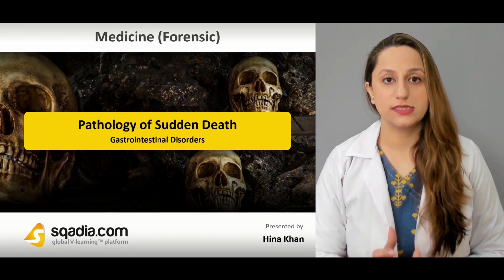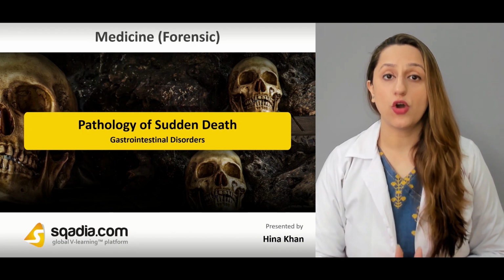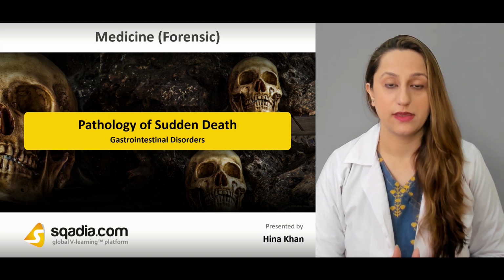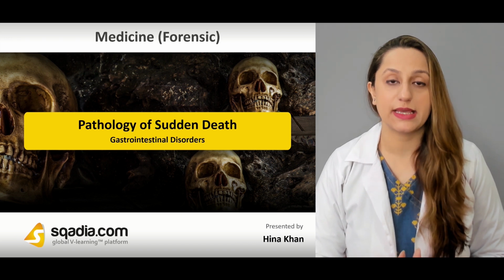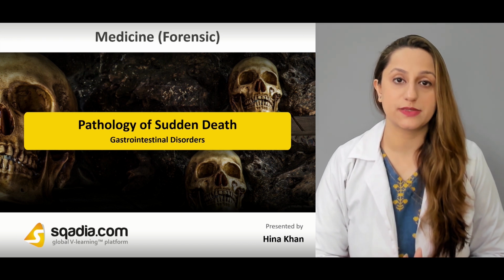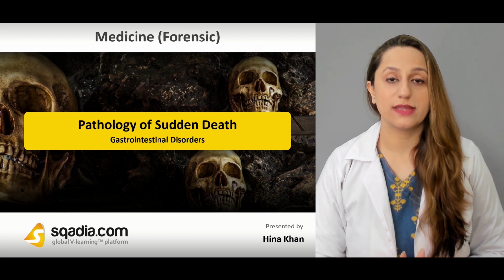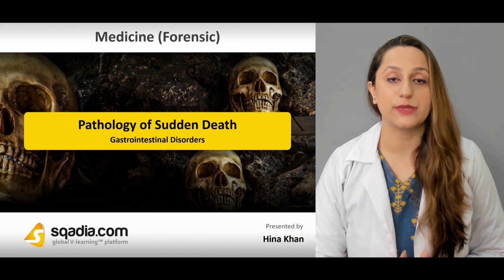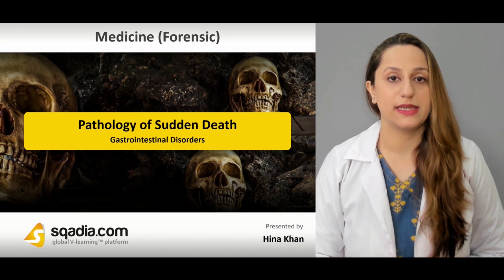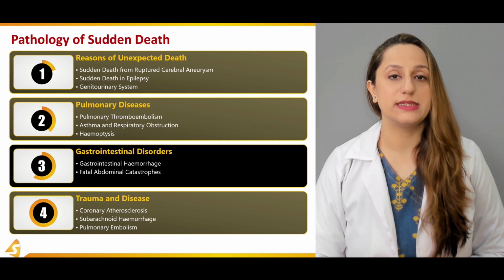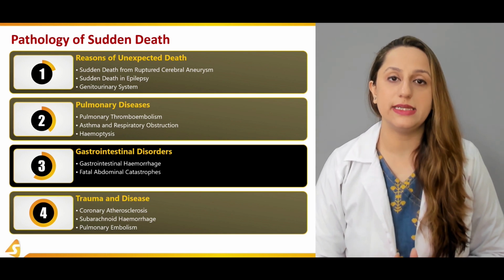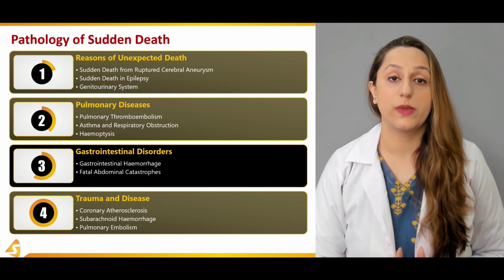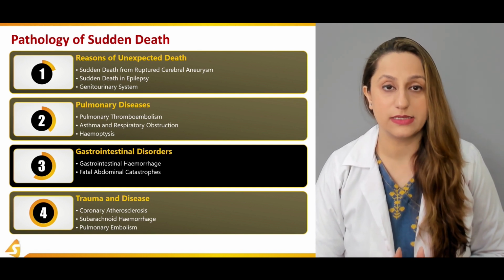Talking about sudden death, there are a lot of underlying causes and a lot of systems involved. It can be the respiratory systems as well as the genitourinary systems, or we can also find that the gastrointestinal system is involved in the causes or underlying pathologies of the sudden death. In this section, we'll be dealing with the disorders that can be causes of death whenever an unexplained or unexpected death occurs.